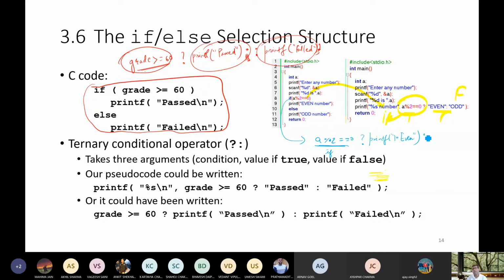Upon true and upon false, what do you want to execute? Upon false, you want to execute odd number. Okay, so this is how you can write the shorthand ternary operator for if.